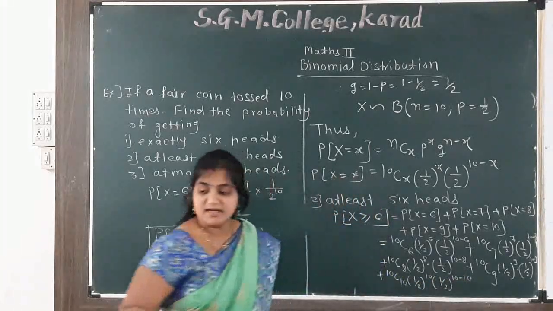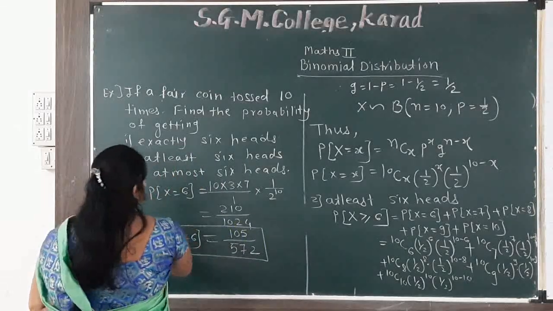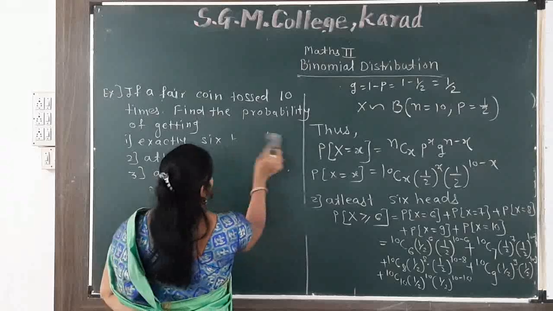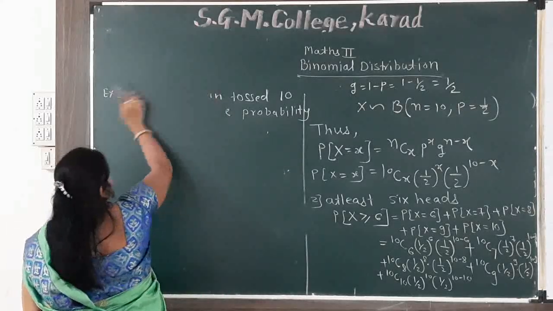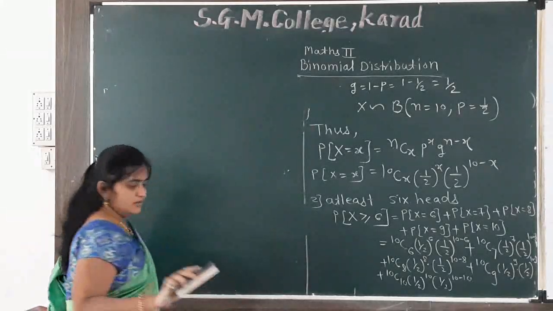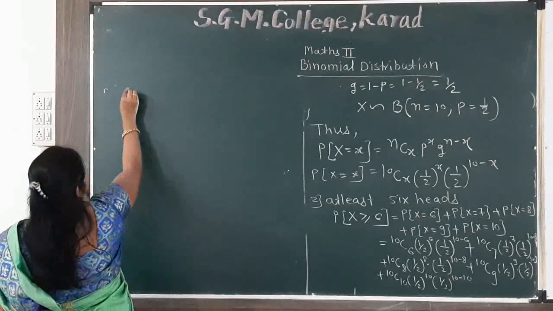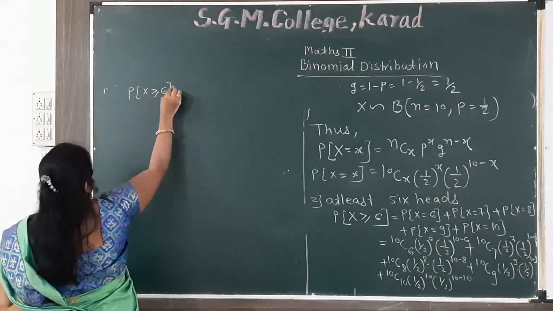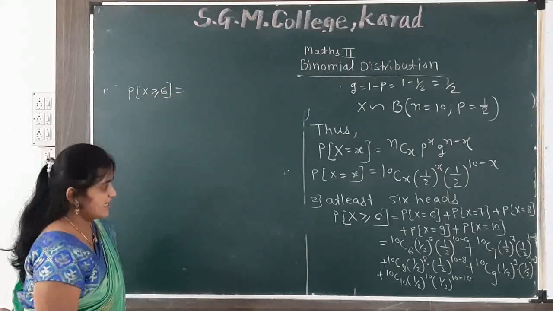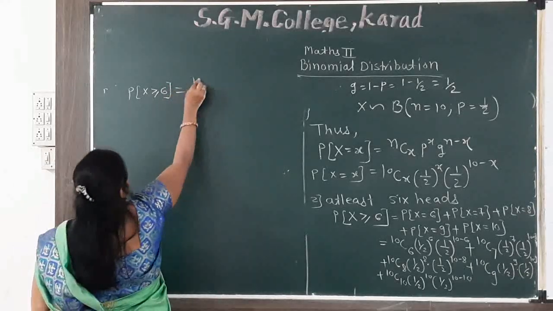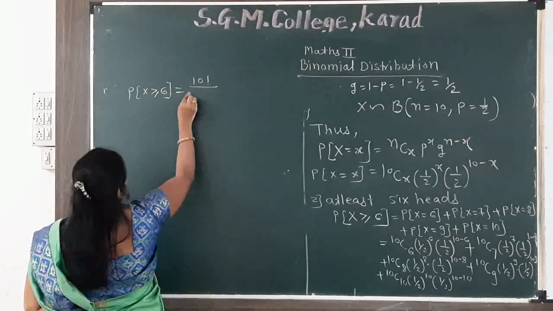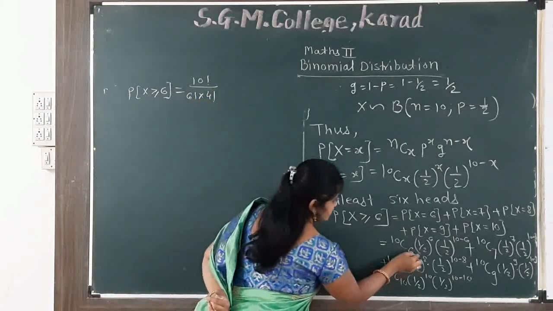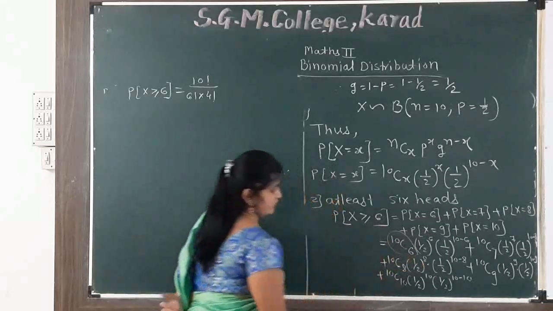We simplify again by using a combination formula nCr. So we get here P of X, at least 6 heads. So 10 factorial upon 6 factorial multiply 4 factorial. We can use here the combination formula.